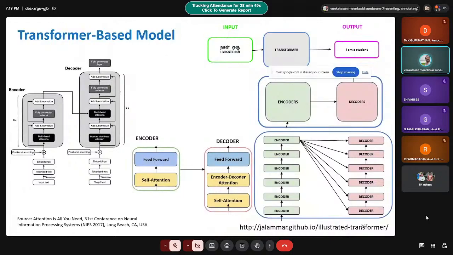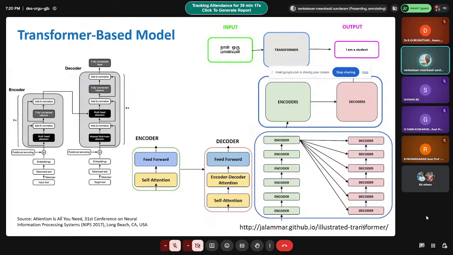Here also you have the encoder and decoder. In the transformer, you give the input text, then you tokenize it, and then you produce the embeddings, and then you go for positional encodings. The main thing is that in the encoder you have a multi-head attention model. In the decoder, you also have multi-head attention, and you can see here you have the masked multi-head attention in this case. So in the transformer, you have an encoder and a decoder. If you want to learn in detail about the transformer, please refer to this source.